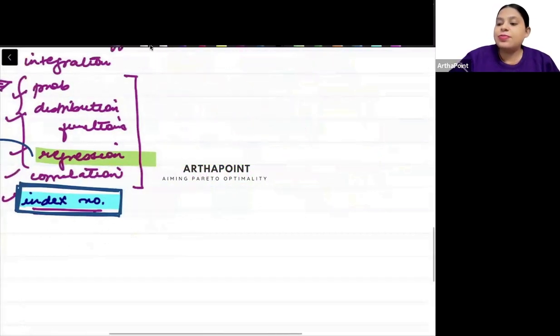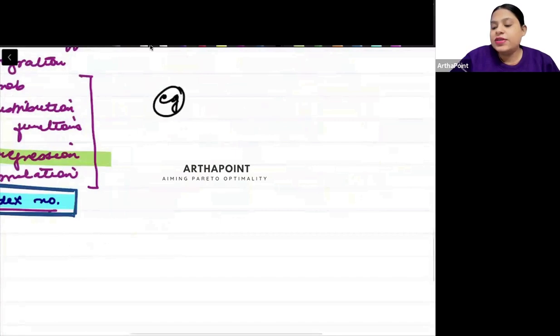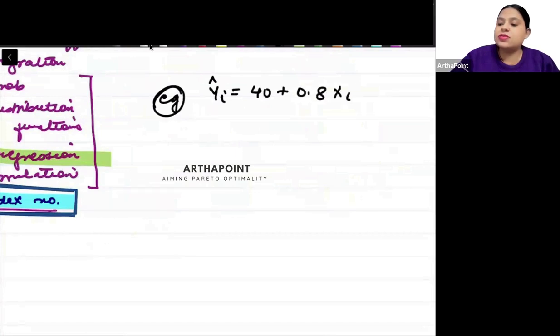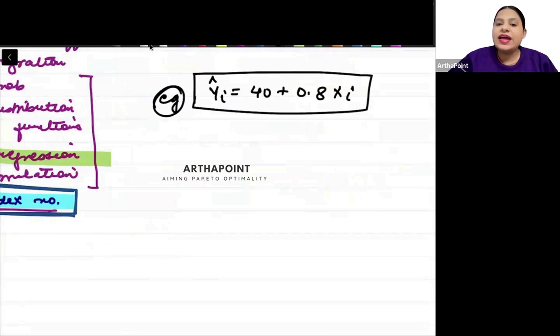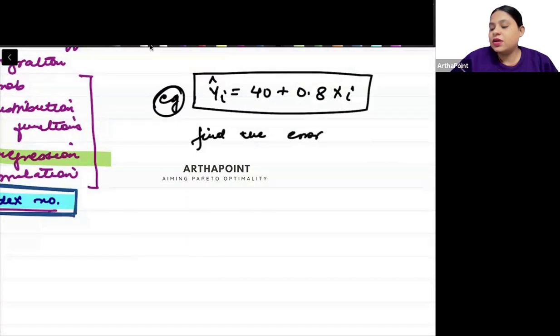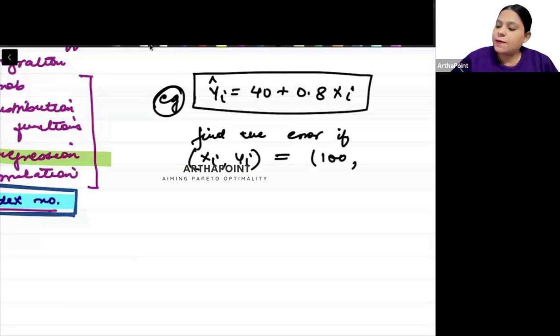Okay? So for example, if I tell you that there is a model which is yi hat is equal to 40 plus 0.8 xi. I have given you a model, right? And I tell you, find the error if your xi, yi coordinate is 100 comma, suppose, 80.